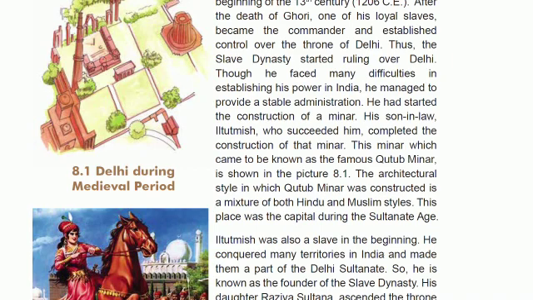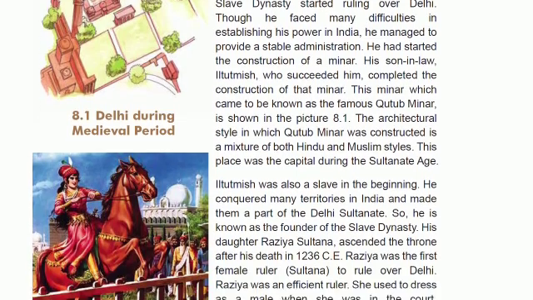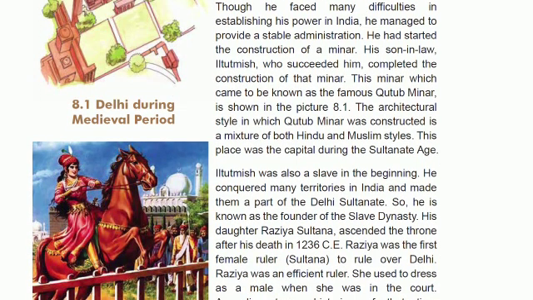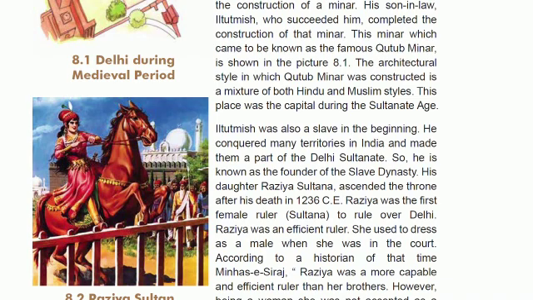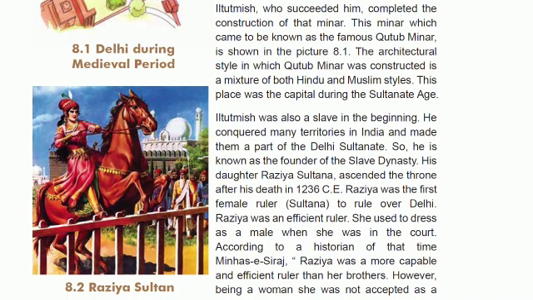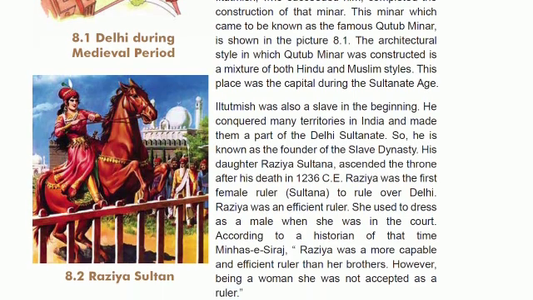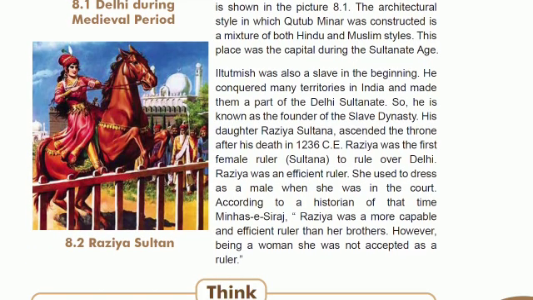And Iltutmish was his son-in-law. The architectural style of Qutub Minar was constructed as a mixture of Hindu and Muslim styles. In the picture which is given, Qutub Minar is the combination architecture of Hindu and Muslim styles, and this place was the capital during the Sultanate age.